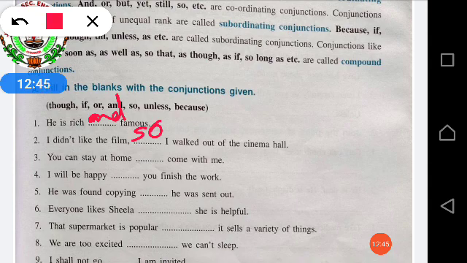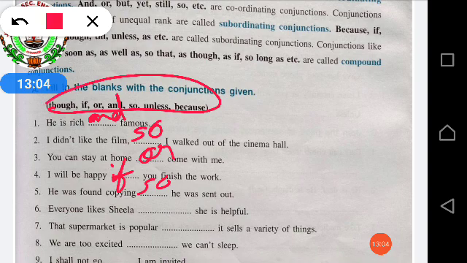Third one, you can stay at home dash come with me. Or. Fourth one, I will be happy dash you finish the work. If. He was found copying dash he was sent out. So in this way you people will be using the options already given over there.